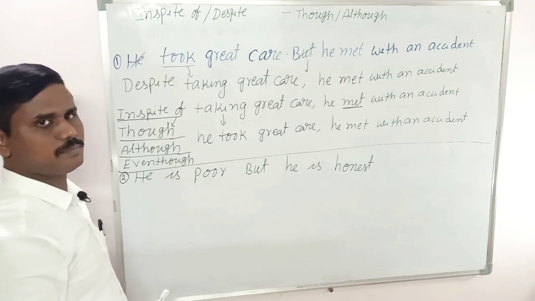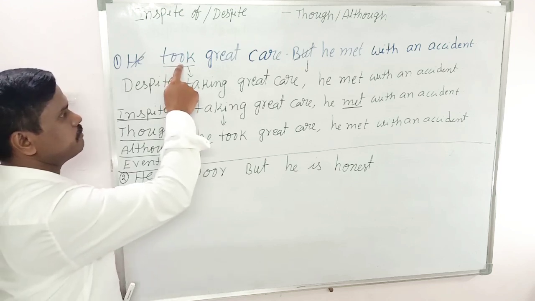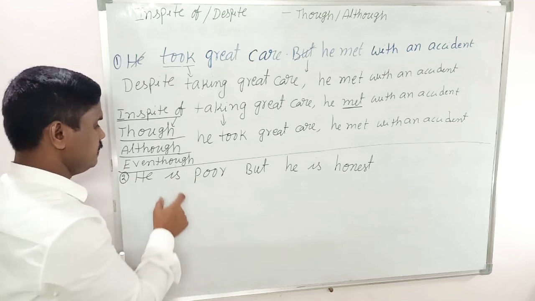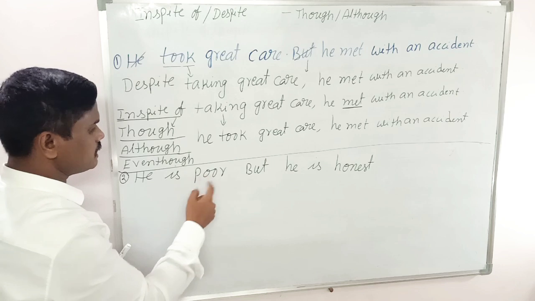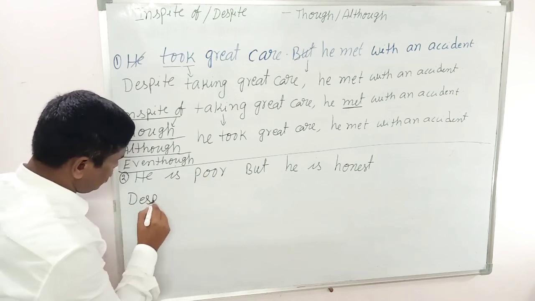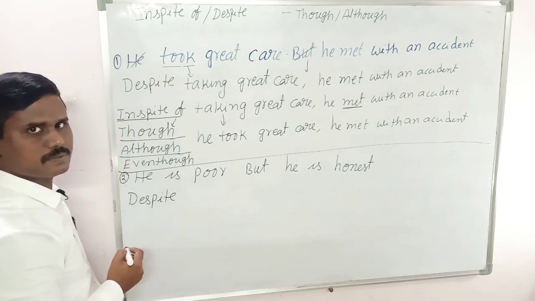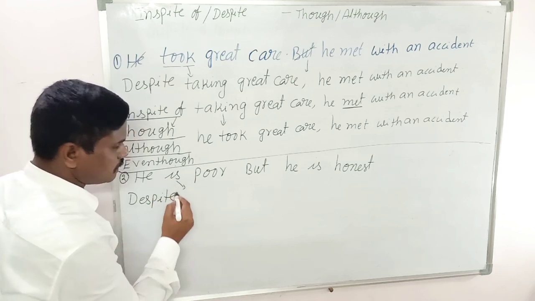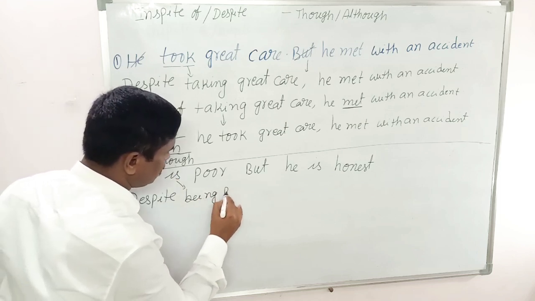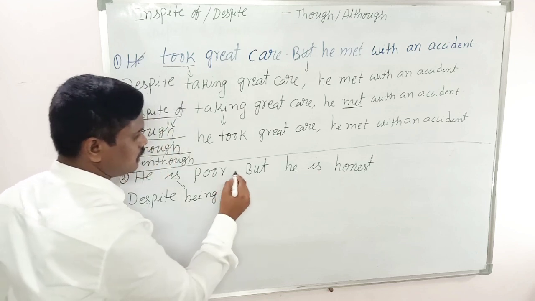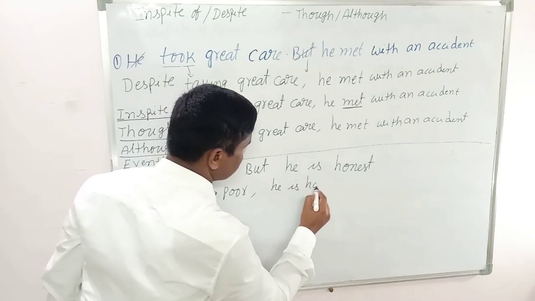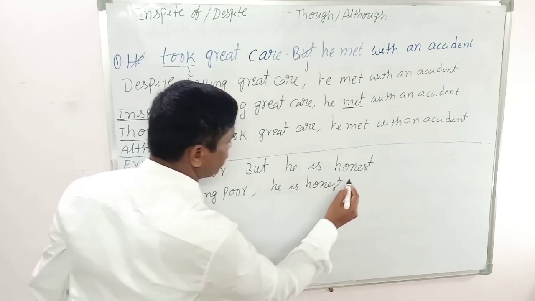Now let us see another example. Because here I have taken the main verb, this is a be form. Here we write in a different manner, that is why be form. Now let us see, he is poor. Despite, for example, take this verb be form, so despite being poor, here this one cancel, and he is honest. In this way we write it.